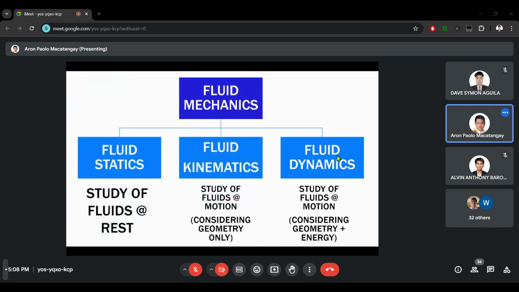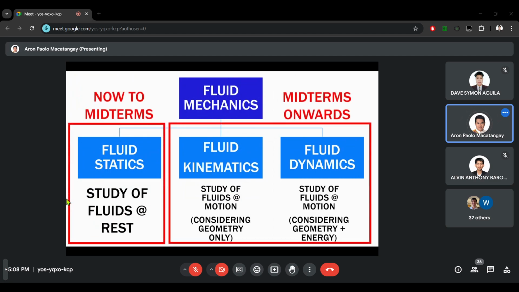So these three subcategories, we will be discussing them throughout the semesters. And this is how we would be scheduling them. From now to midterms, we will be studying fluid statics. So those are everything that involves fluid at rest.